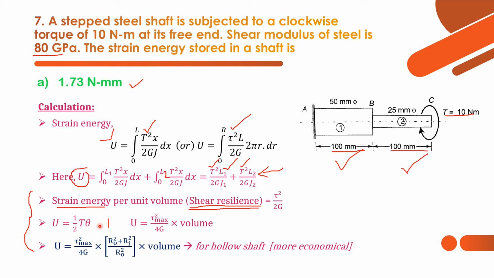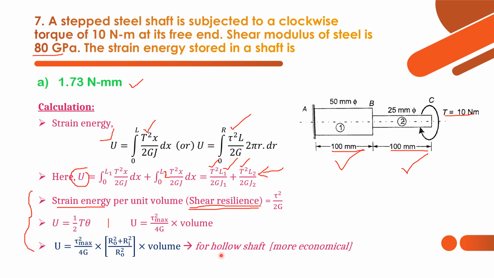That is analogous to here also, half into torque into theta. There we are considering the transverse load and deflection, that is half into P delta. Here torque and angle of twist, half into T theta, just analogous to each other. And another formula is U is equal to tau square max by 4G into volume. So this is based on the maximum shear stress. Maximum shear stress occurs at the outermost fiber, and these formulas are based on solid shaft.